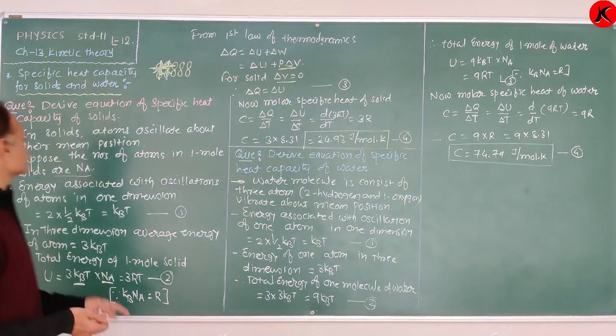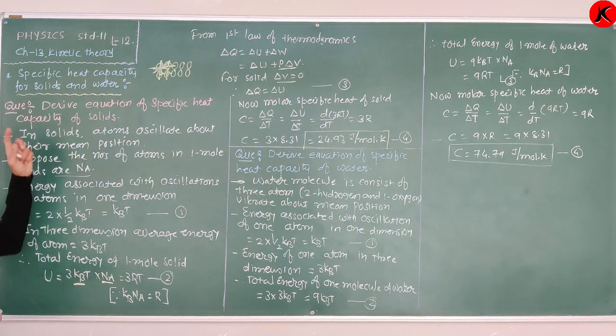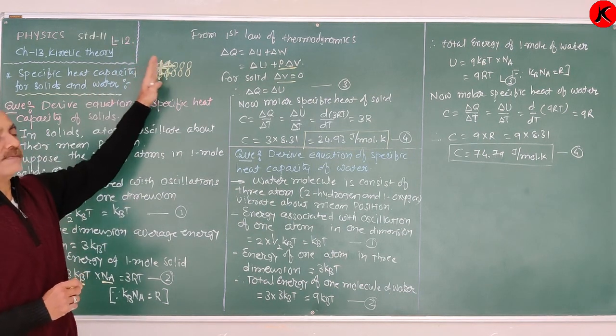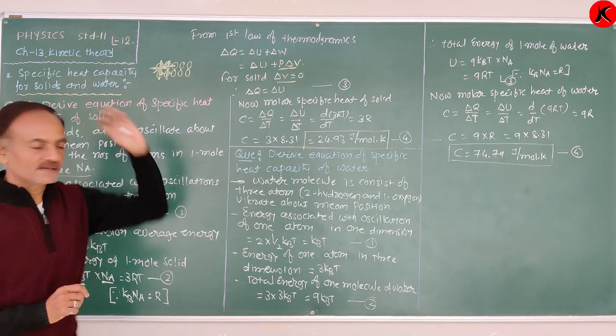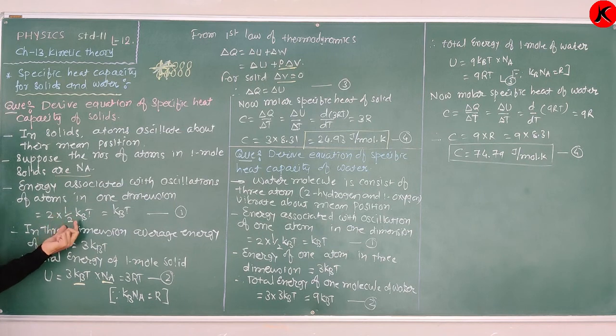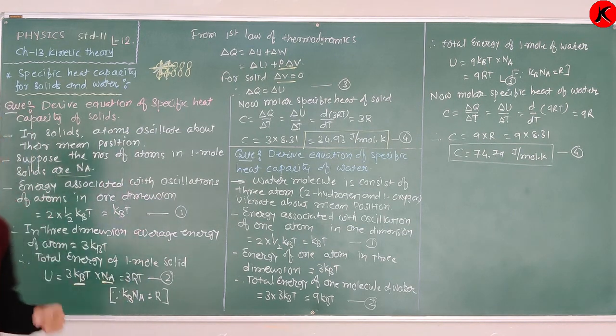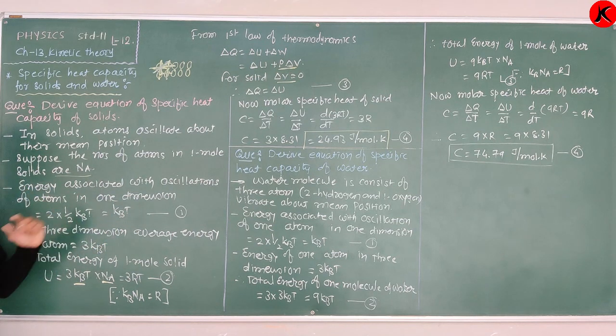For that purpose, in a solid, atoms oscillate about their mean position. Suppose the number of atoms in one mole of solid is N_A. Therefore, the energy associated with oscillation of atoms in 1 dimension is 2 into half kT. In 1 dimension, the particle performs oscillation along the x-axis, that means 2 different independent motions. Half kT is the energy associated with each independent motion. So 2 by 2 is cancelled, giving kT.